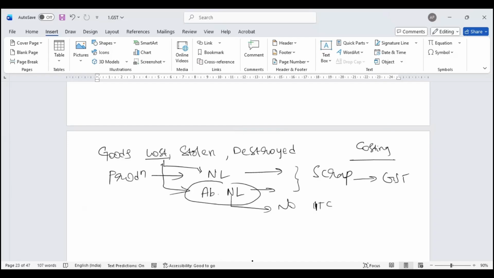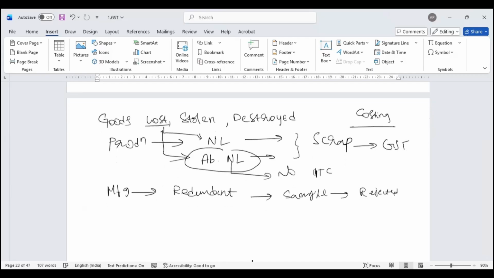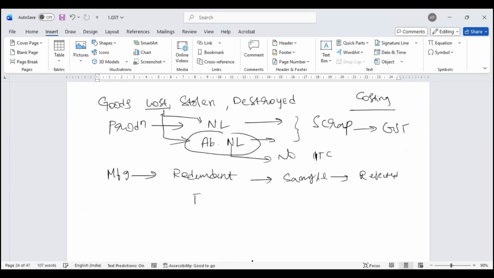Goods destroyed. Now I have manufactured goods, and this is redundant in nature. I have given a sample to my customer, and this sample got rejected. So what will I do with this finished goods? Once it is rejected, I destroy those goods.